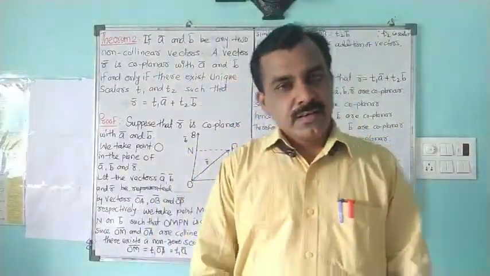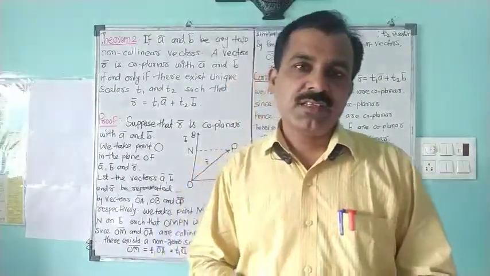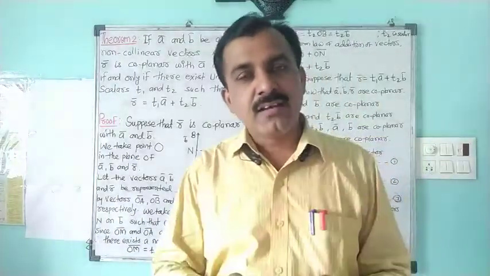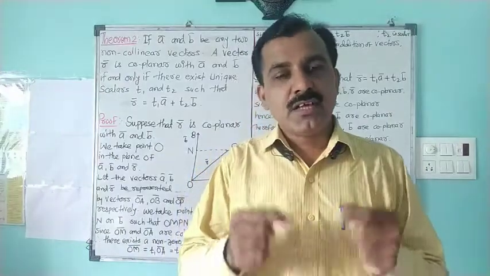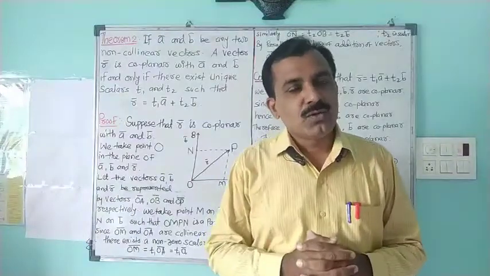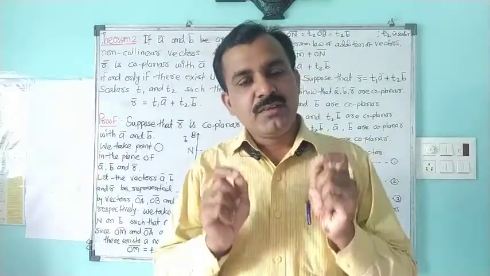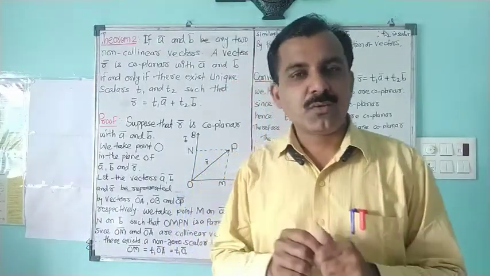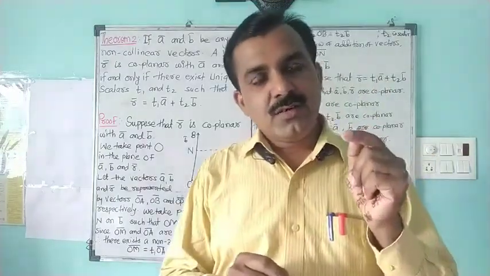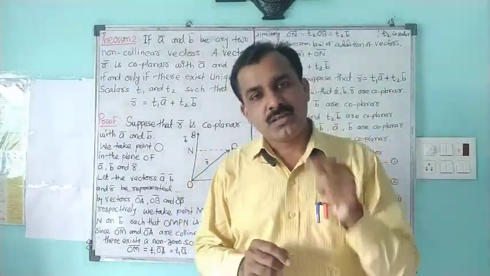Namaste. In the last period, we discussed the first theorem for collinear vectors and the definition of collinear vectors. We have already seen that when vectors are parallel to one another or coincident on one another, then these two vectors are called collinear vectors. In the case of collinear vectors, we proved theorem first: when vectors A bar and B bar are collinear, then there exist two scalars m and n, at least one of them not zero, such that m A bar plus n B bar is equal to 0 bar.